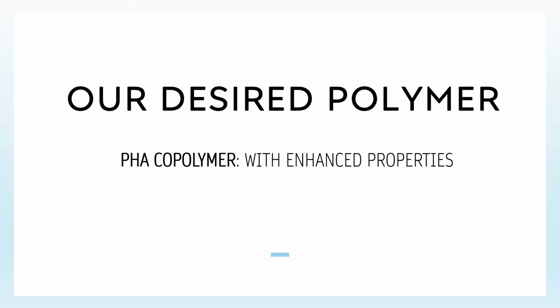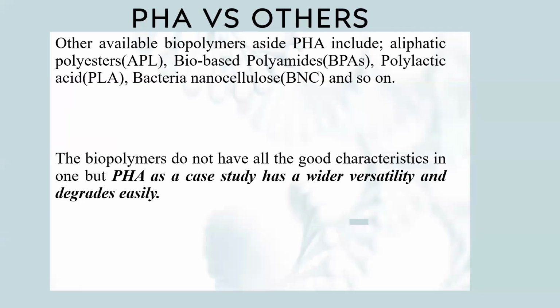The polymer we are using is PHA, and what we are trying to make is a copolymer, because PHA has monomers of its own. Among other bioplastics, we have APL, BNC, BPA, and PLA, which are all biopolymers used for production of plastic. But PHA is used because of its wide versatility and easy degradability.